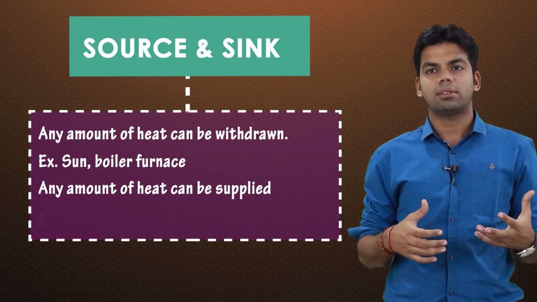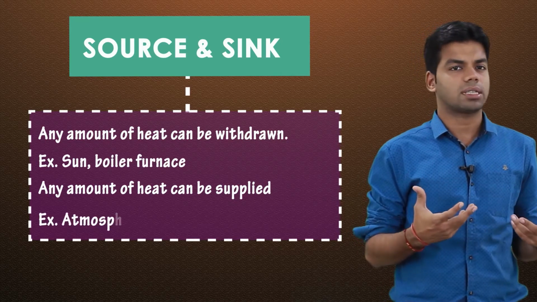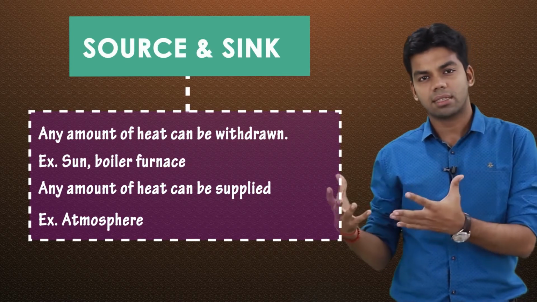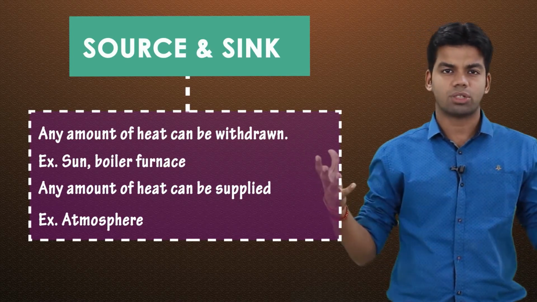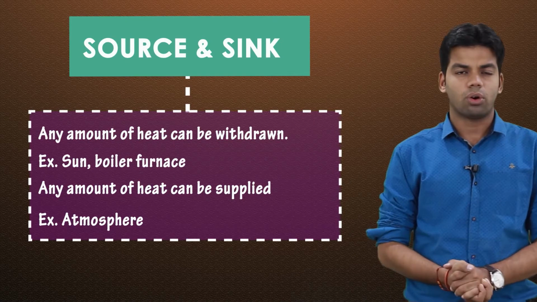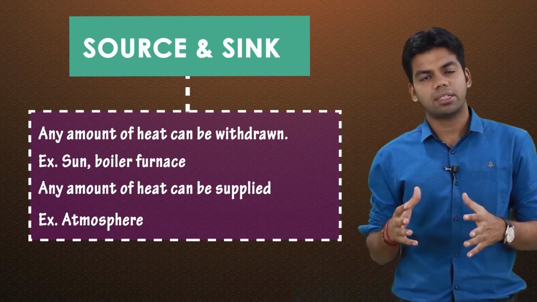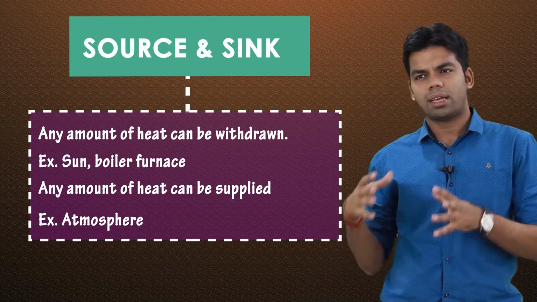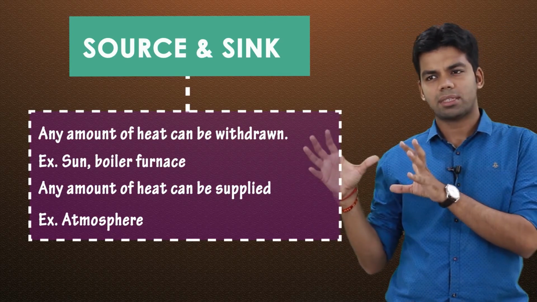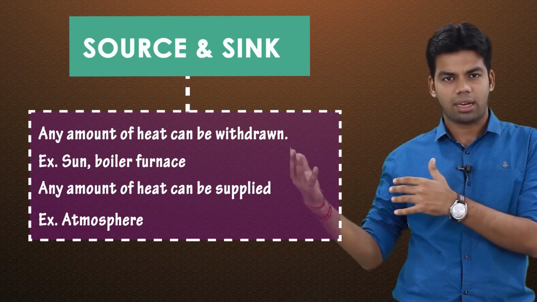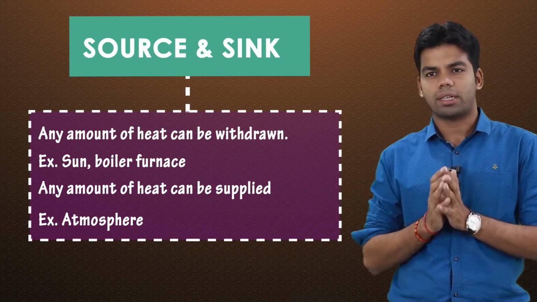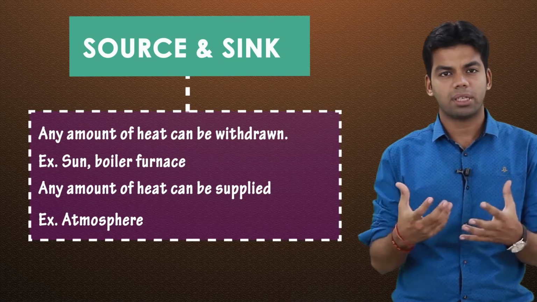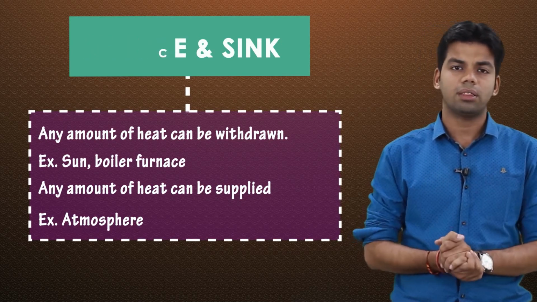Now what about a sink? An example of a sink you can say is the atmosphere, because if I am releasing some heat to the atmosphere, obviously the temperature of the atmosphere is not going to change. Okay, so these are nothing but thermal energy reservoirs in which any amount of heat can be added or removed. When I say any, obviously I mean some finite quantity. It may be large enough, but still a finite quantity. So if any amount of heat is added to or rejected from the reservoir, the temperature of the reservoir will not suffer.